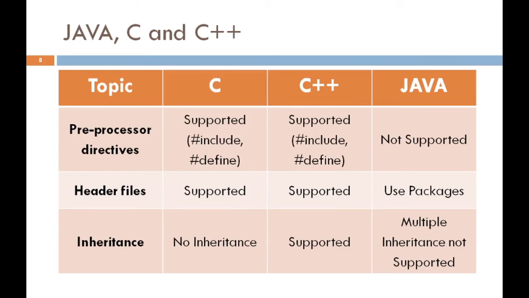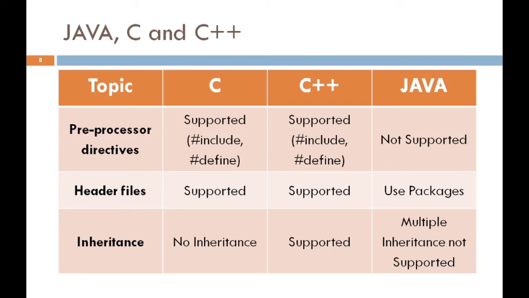Preprocessor directives like header files: C and C++ both support header files like #include stdio.h and #include iostream.h, but Java does not support any preprocessor directives.